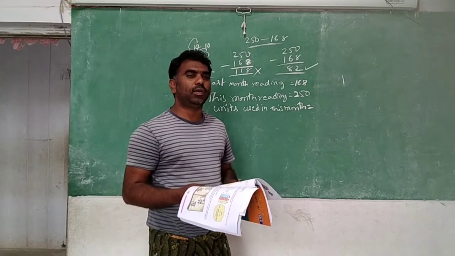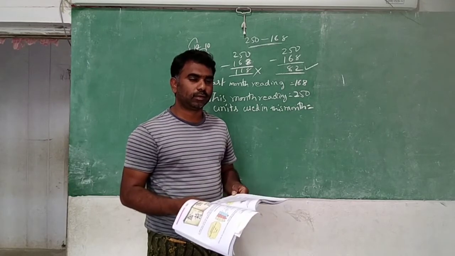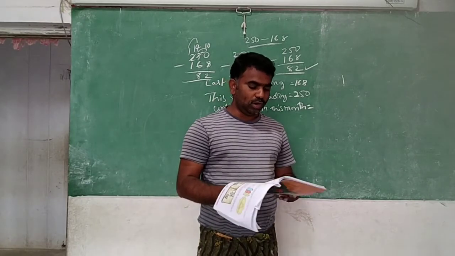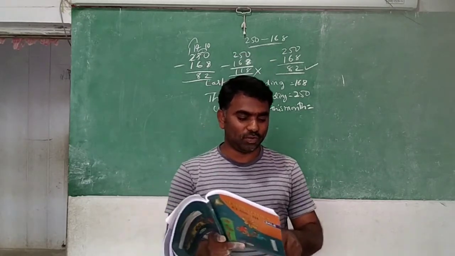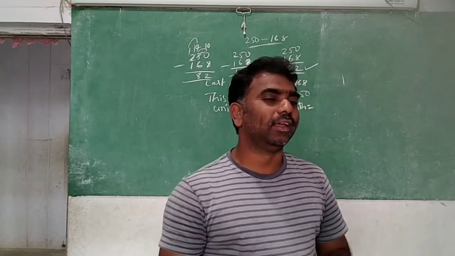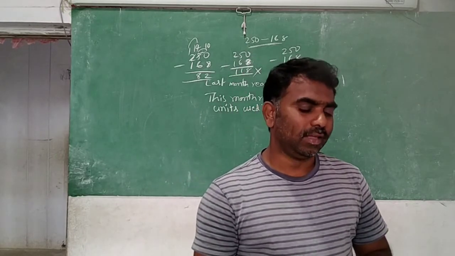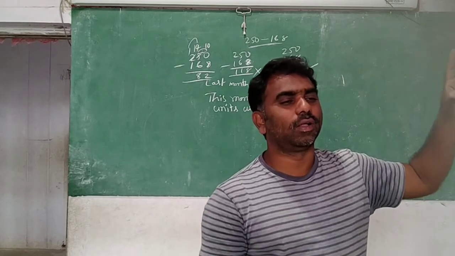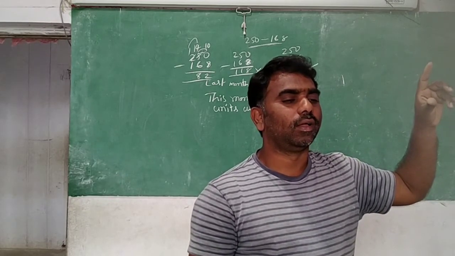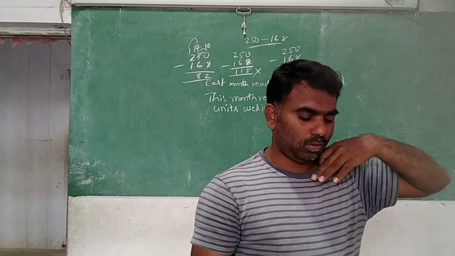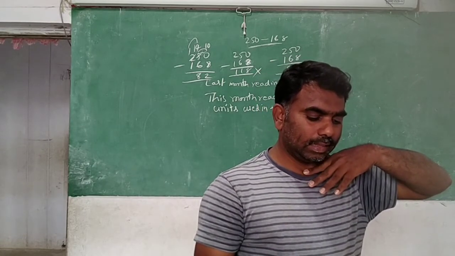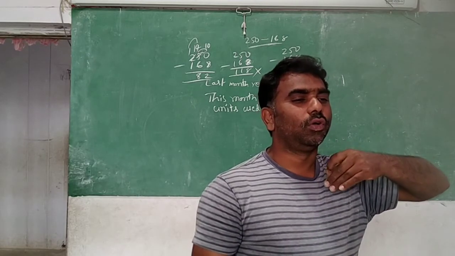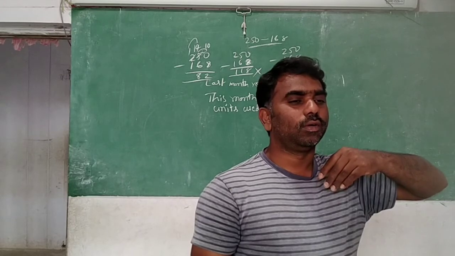Write it in the side space there. Who subtracted correctly? Shamim.